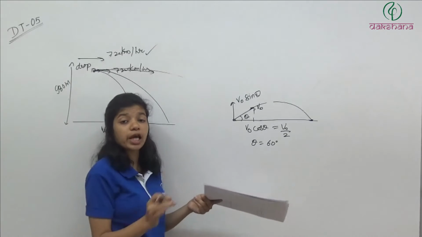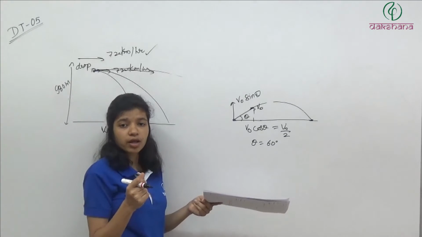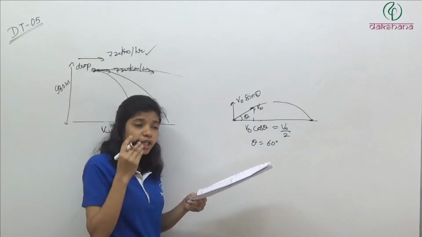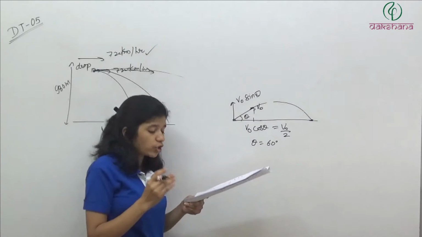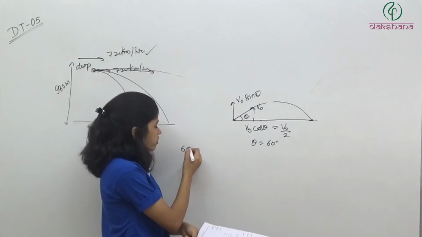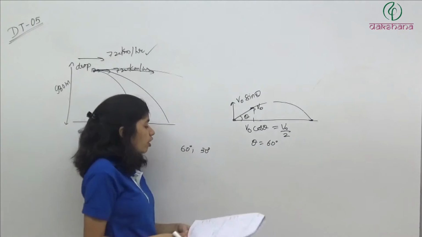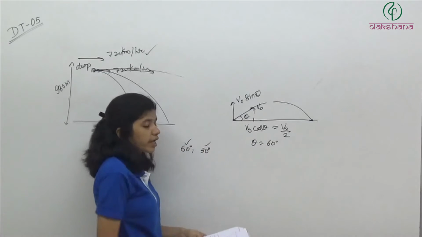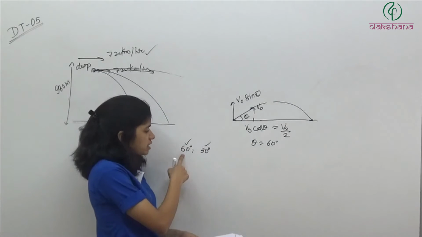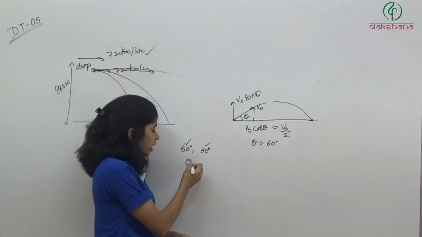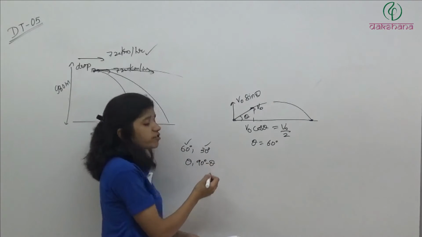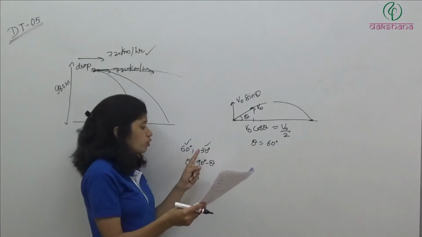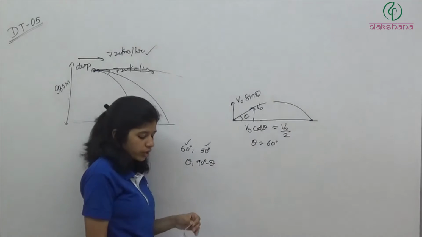Very simple, कोई calculation नहीं है. 15 seconds में, या फिर आप बोल सकते हो जैसे ही पढ़ोगे question you can get the answer. So what is happening? You are keeping the initial velocity same and you are changing the angle. So in first case you have 60 degree and second case you have 30 degree. We know when the sum of the angle is 90 degree, the range for those particular angles will be same. If it is 60, this is 90 minus 60. For theta and 90 minus theta, we have same range, है ना? So इस केस में कितनी आई है 90 मीटर. So in this case also we will have range is equal to 90 मीटर.